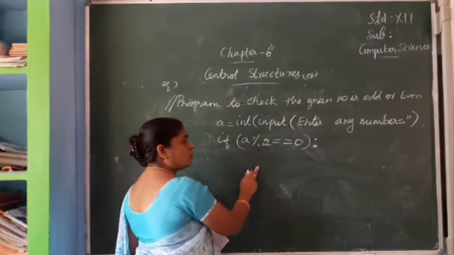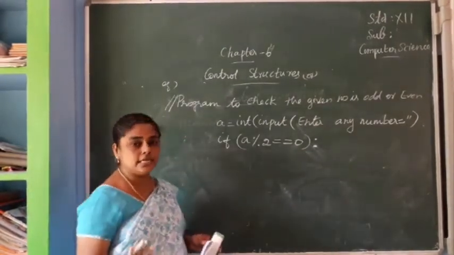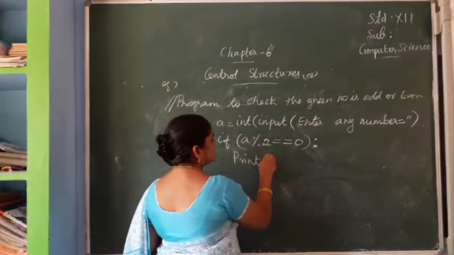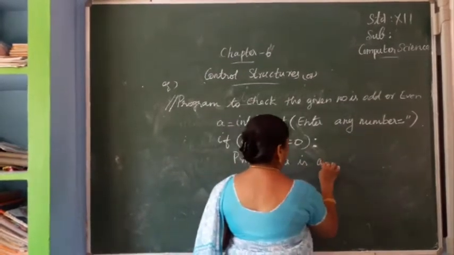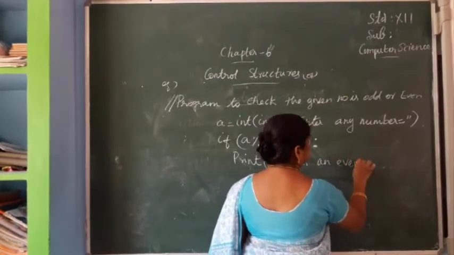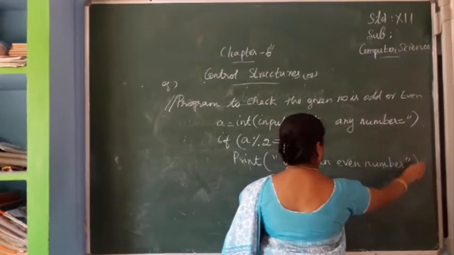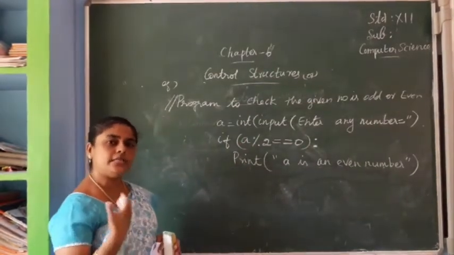So here, in this true block, for statement block 1 we have to give that the given number is even. So we can use print, A is an even number. The set of characters, as we wish, we can give in our own words.